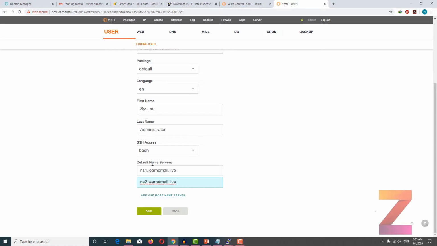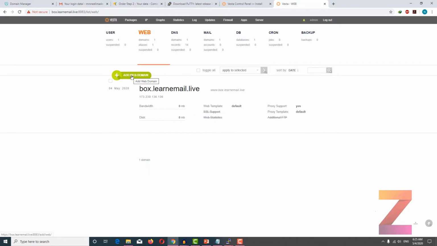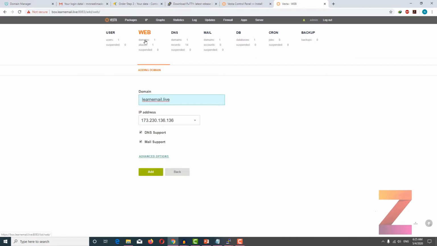So default name servers are ns1.learnemail.live and ns2.learnemail.live. After that, click save. The next setting you need to do is to add main domain to VestaCP, which is here learnemail.live,